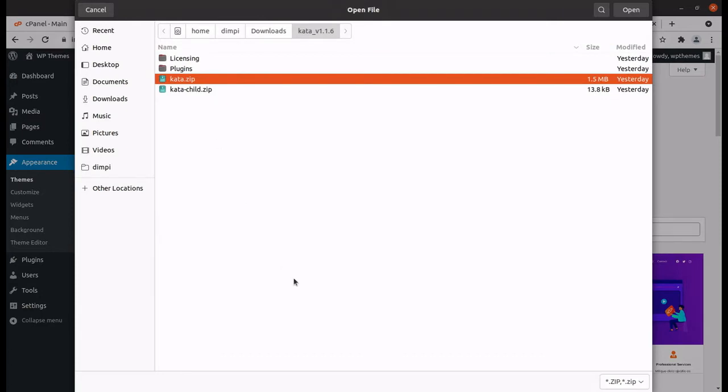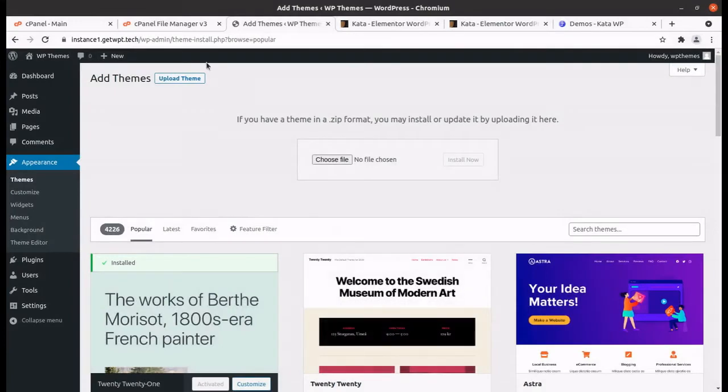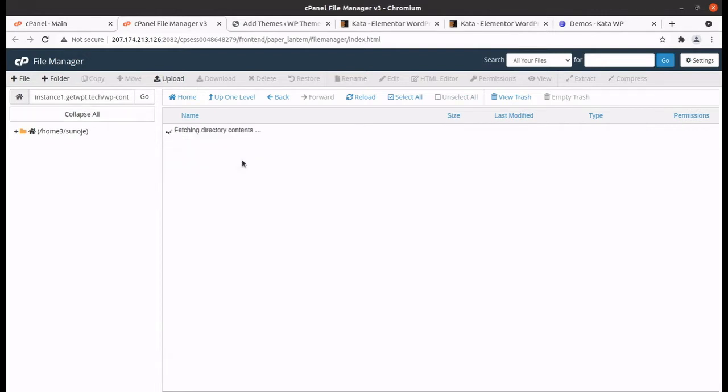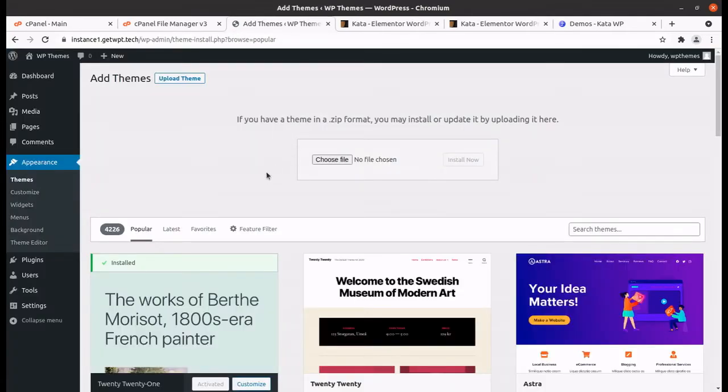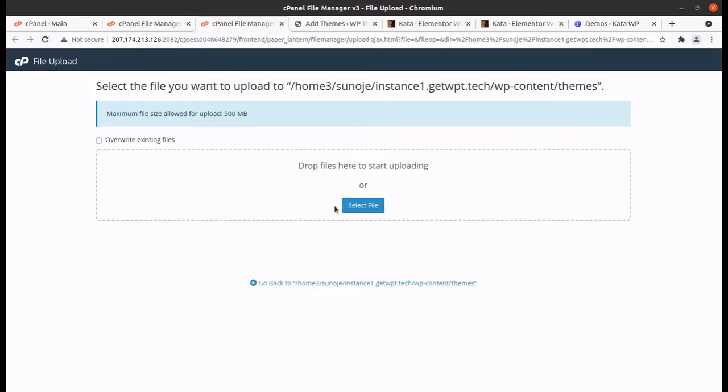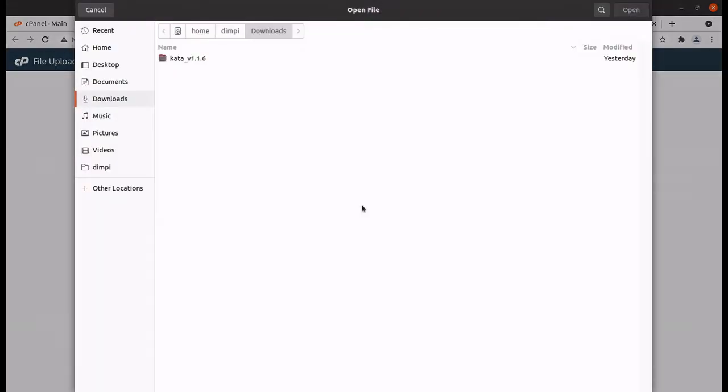Remember, the file which you need to choose is keta.zip. And if you have direct access to your server, you can upload the same file directly to the wp-content themes folder. It is an easier method. However, you can use this WordPress interface, but it does not work every time. So the better approach can be to upload the theme directly if you have direct access to your cPanel or file manager or FTP.